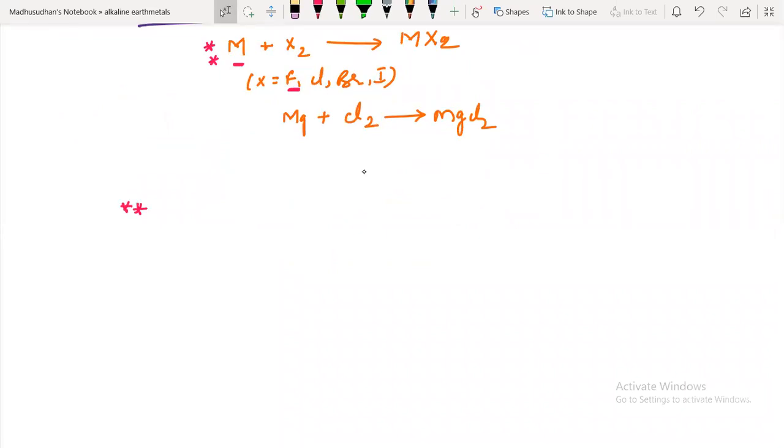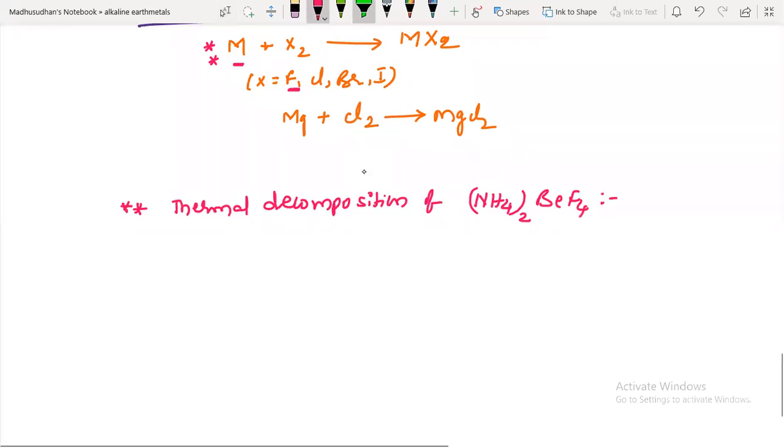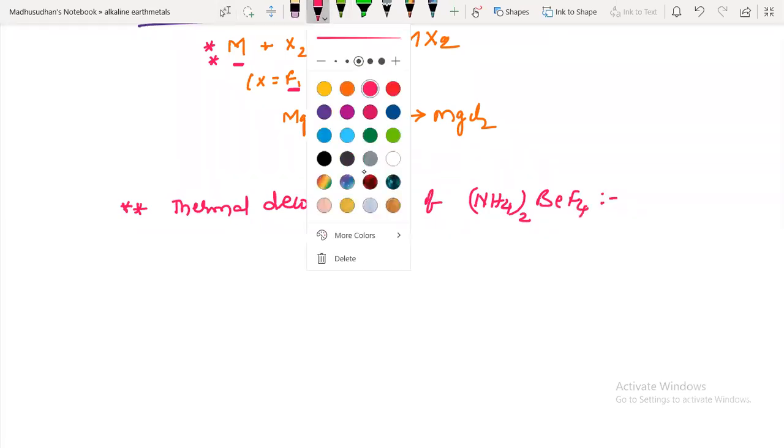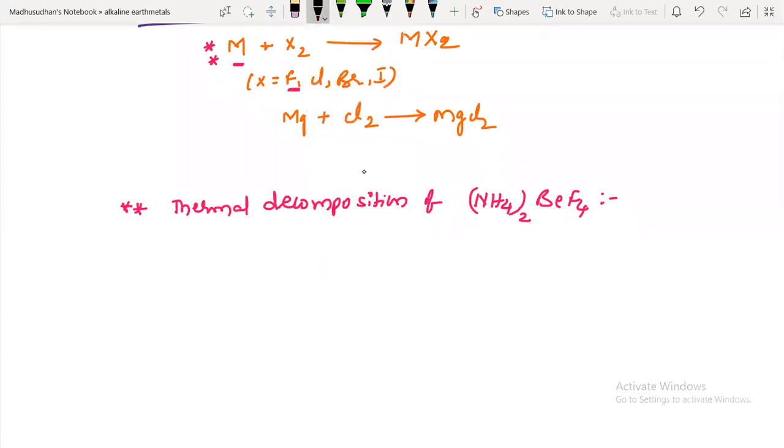It is prepared by thermal decomposition of ammonium beryllium tetrafluoride, (NH4)2BeF4. This is the compound used in it. Let's see what happens on heating this compound.